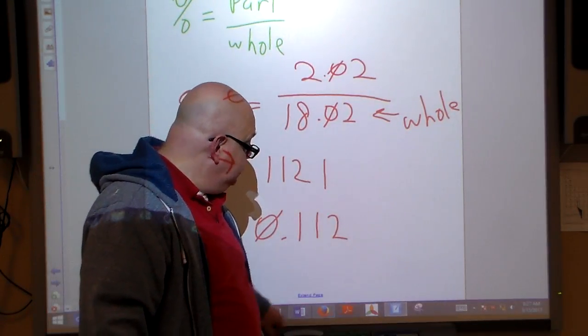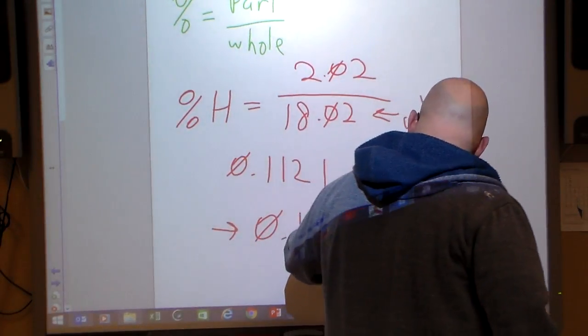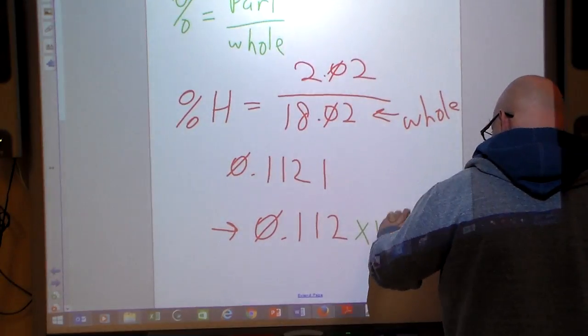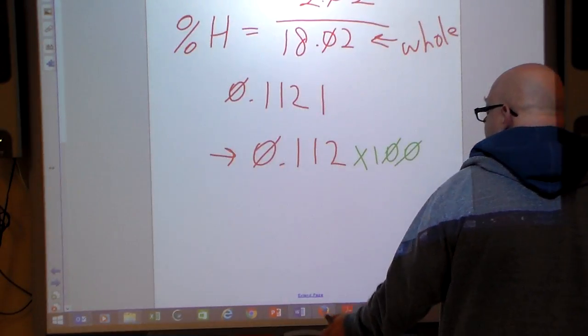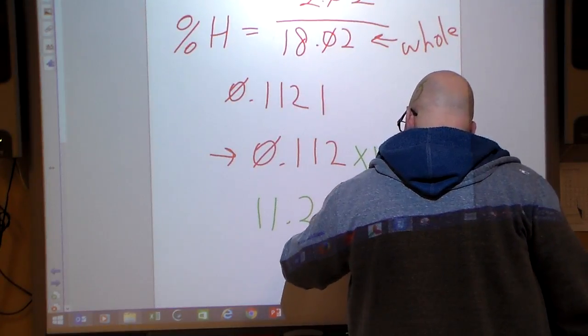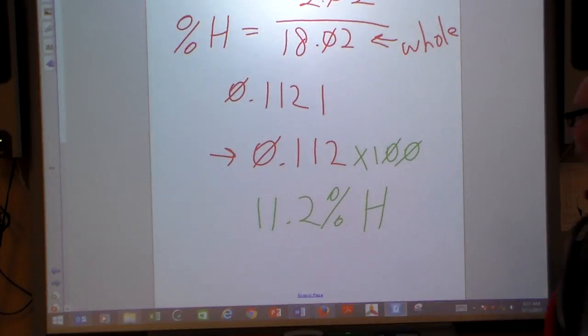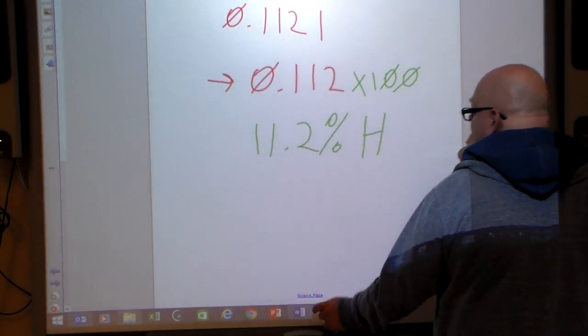Okay, and I'm going to multiply that, because that's not my percent, that's my decimal. So I'll multiply it by 100, and I'm going to walk away with 11.2% hydrogen. Okay? So that's what we have for our hydrogen.